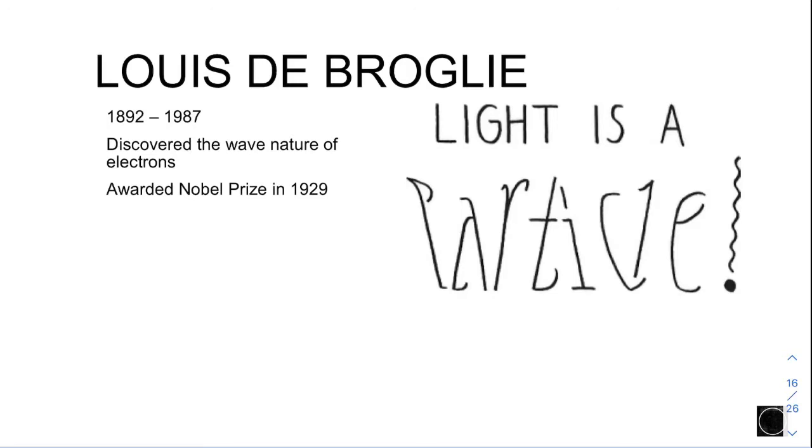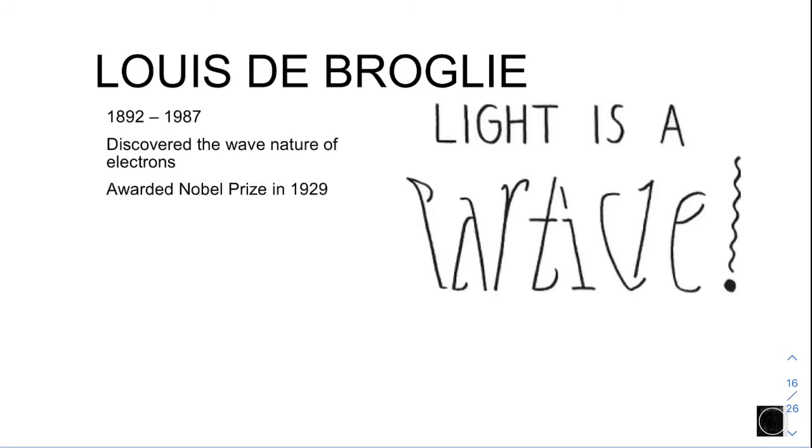So what do we mean by the dual nature of light? Light is a wave as well as a particle, both correct. However, in classical physics previously, the electron, for example, is treated as a particle.